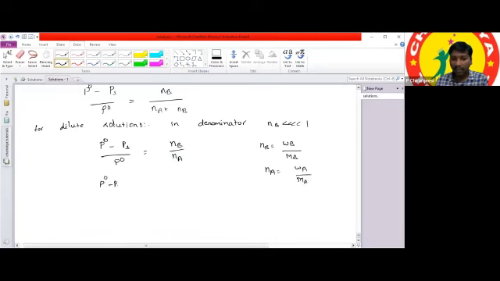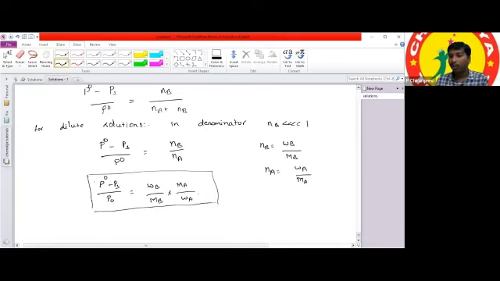(P naught minus PS) by P naught is equal to WB by MB, and because the denominator comes to the numerator, that means MA by WA. This is the final formula we use to calculate the molecular mass of the solute. So relative lowering of vapor pressure, a colligative property, can be used to calculate the molar mass of substances.